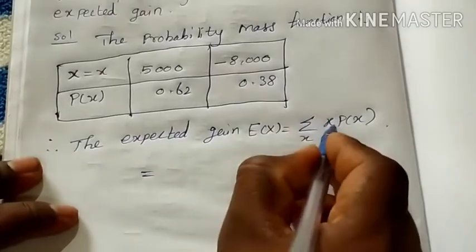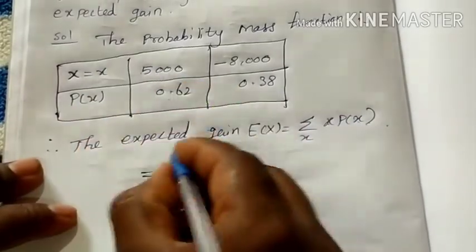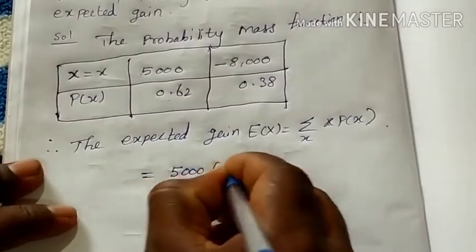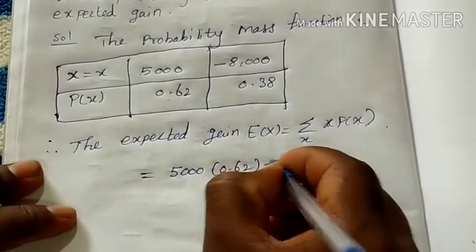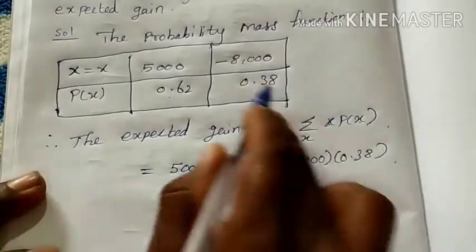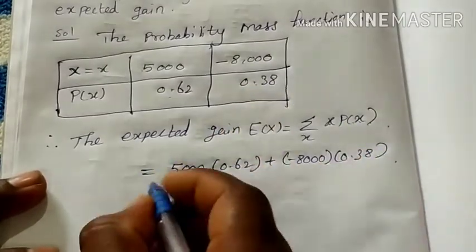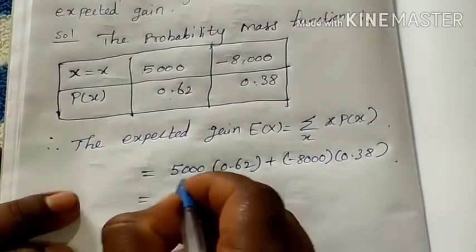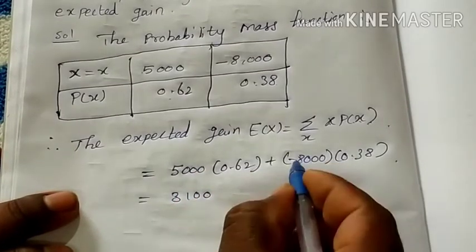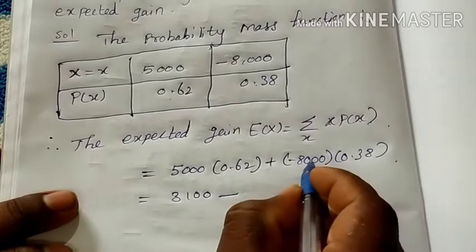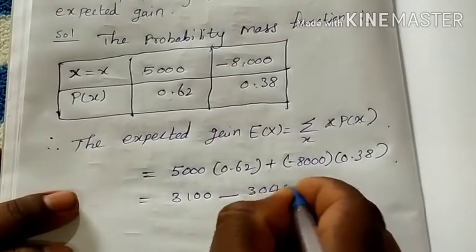So 5000 into 0.62, plus the next x value, minus 8000, into P of x, 0.38. The product of the first two values is 3100, and minus 8000 into 0.38 is 3040.